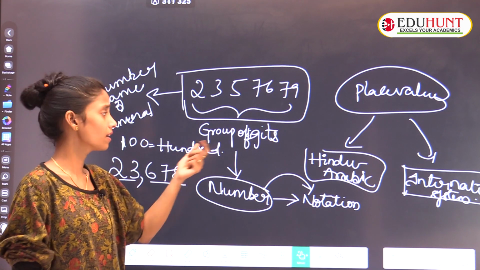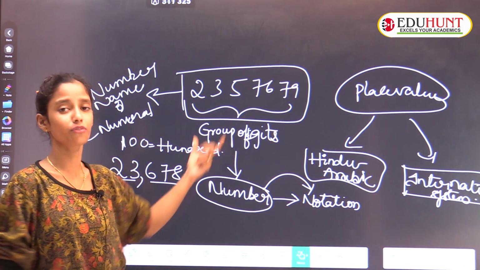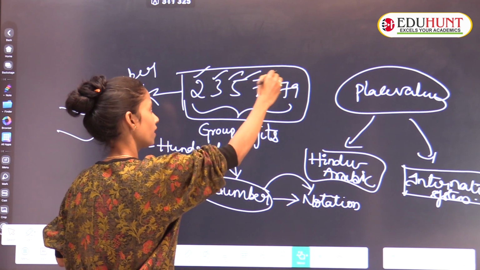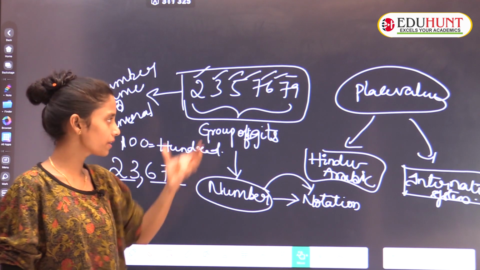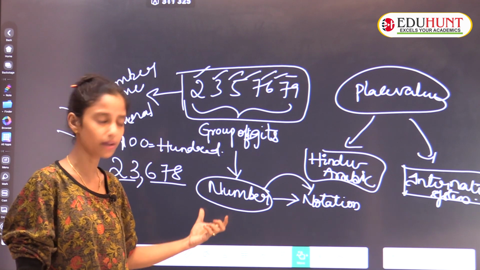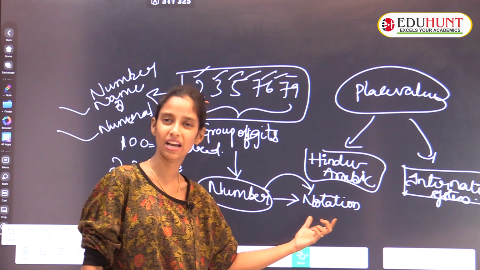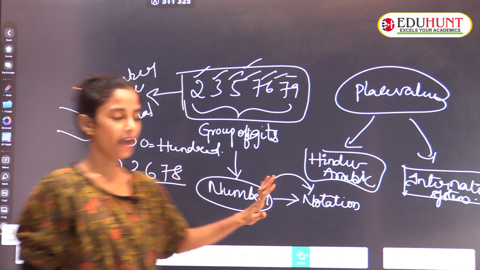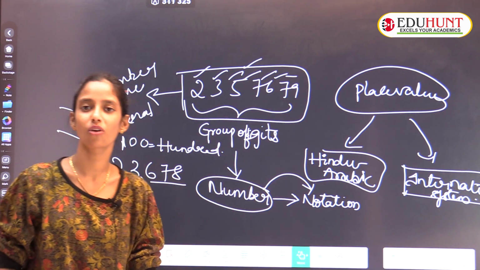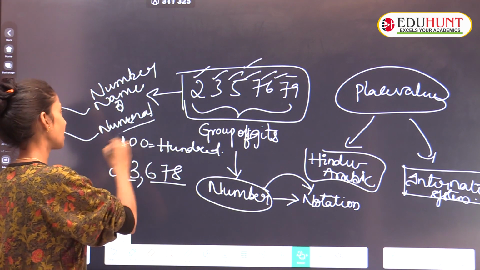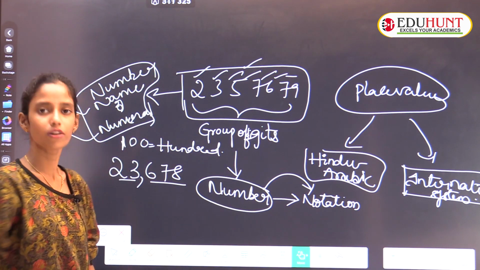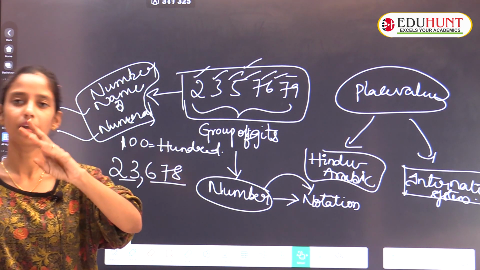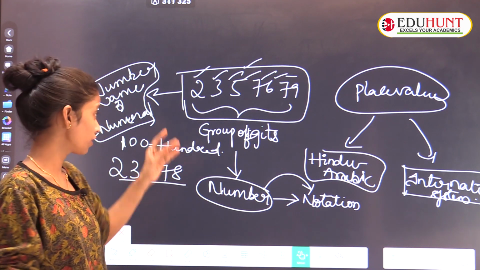Once again I am recalling, what is the number? It's a collection of digits or group of digits. You know that every individual is called a digit. So a combination of digits is called a number. After that, the number we can also call a notation. This is over. After that, when this number is converted into words, we'll call it a number name or numeral.